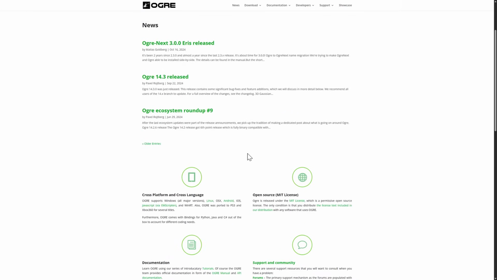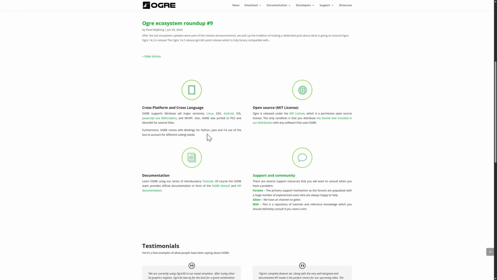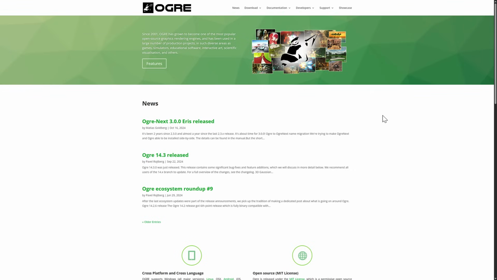And the thing you're going to want to notice is this line down here. Now, they don't let you zoom in on their webpage because modern CSS is awful, but you'll see, furthermore, Ogre comes with bindings for Python, Java, and C# out of the box. So if you want, you can use Ogre with those. Ogre is a fully open source project as well, by the way.